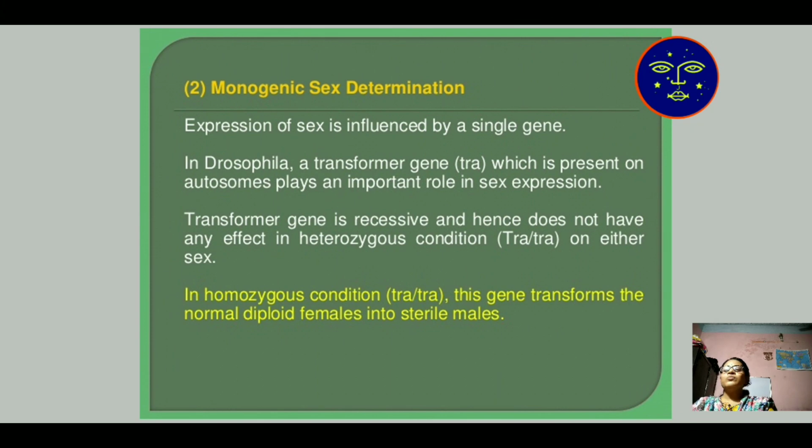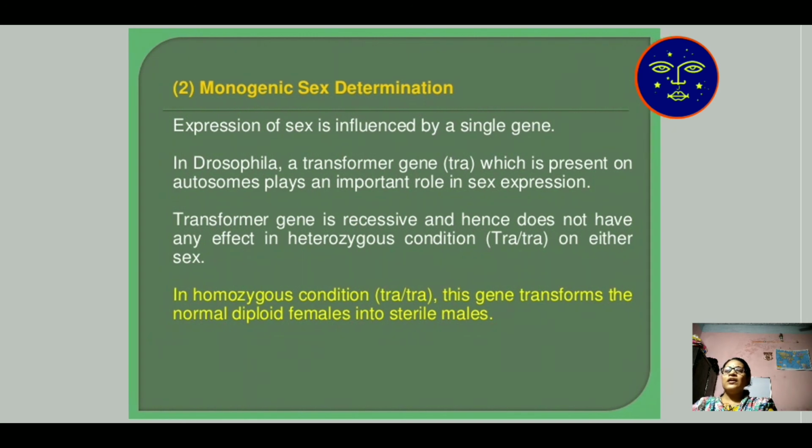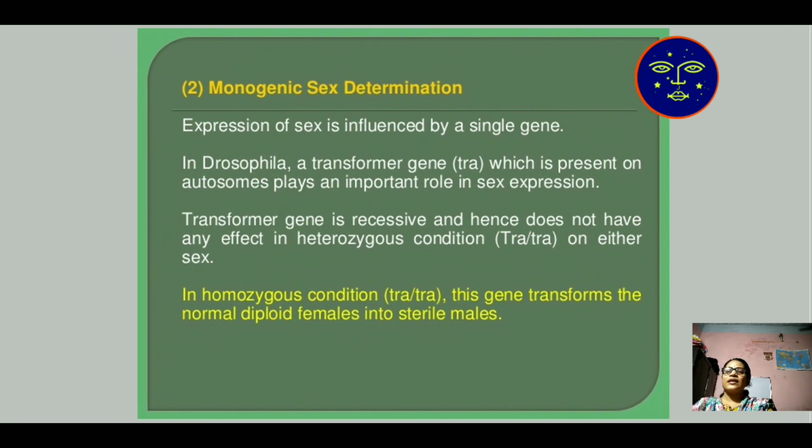Then comes monogenic sex determination. Here the sex is determined by a single gene. In Drosophila, the transformer gene, which is present on the autosomes, plays an important role in sex expression. In the homozygous condition, tra/tra is the gene which determines the sex character.